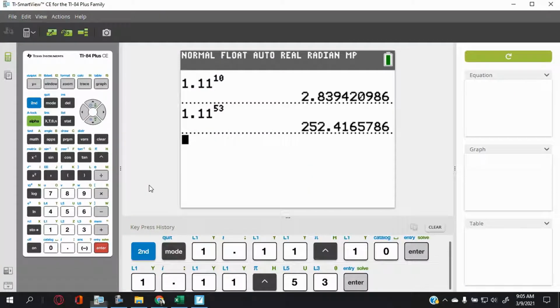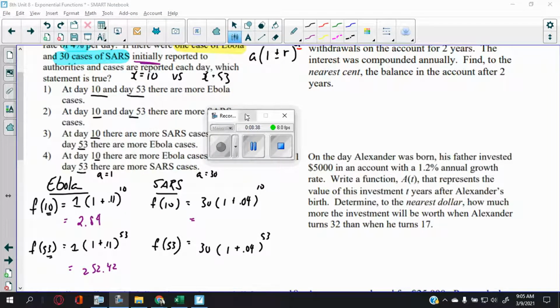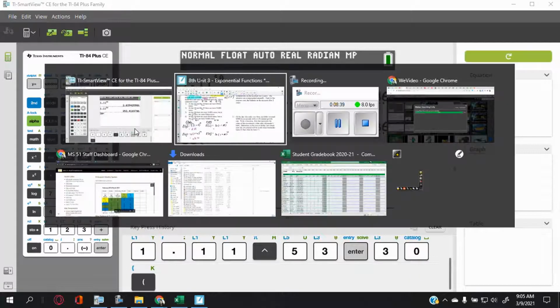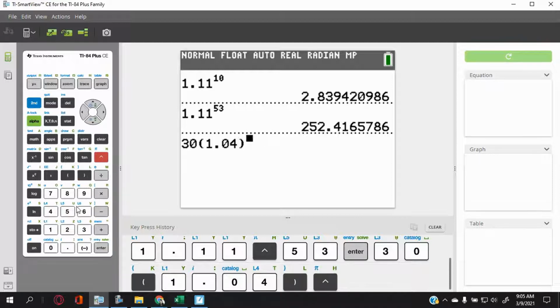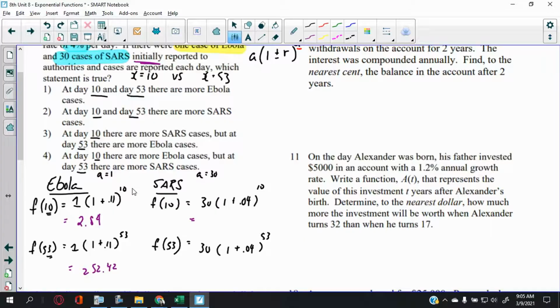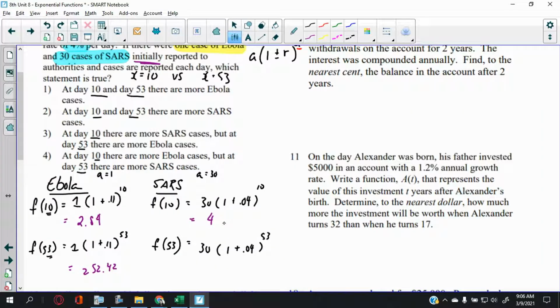All right, so 30. I'm just going to put the whole expression in, using parentheses. 30 times, and then 1 plus 0.04, so 1.04. I'm just adding the numbers inside the parentheses, to the 10th power. Let me double check. 30 times 1.04 to the 10th power is 44.41. Doesn't matter. The question is not asking for the number of cases. They just want you to compare them.